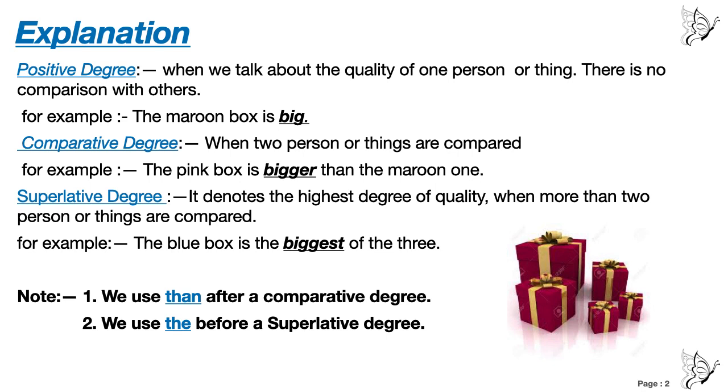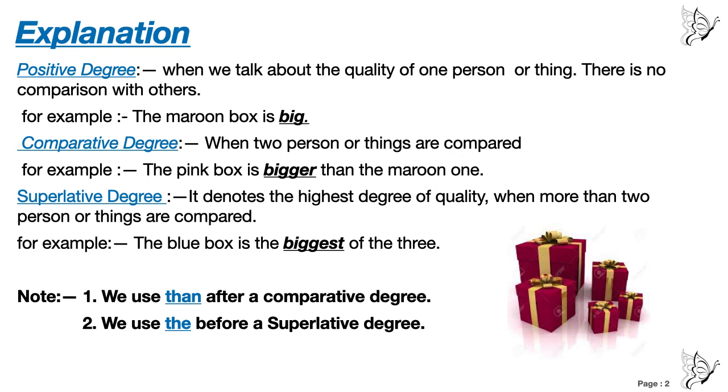Understood? The pink box is bigger. Bigger is the comparative degree, and after the comparative degree, what are we using? Than. Alright. And in the superlative degree, the blue box is the biggest of the three. We use "the" before a superlative degree. The blue box is the biggest. Biggest is the superlative degree, and before biggest what do we have? The. The blue box is the biggest of the three.